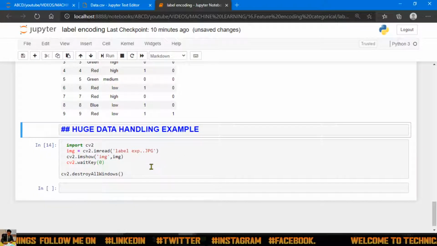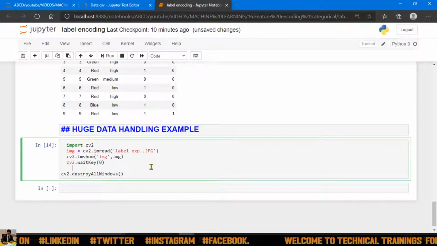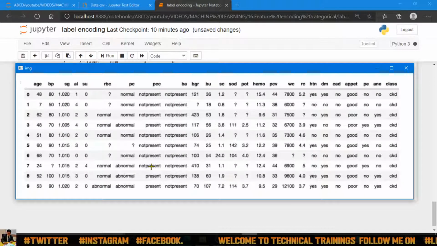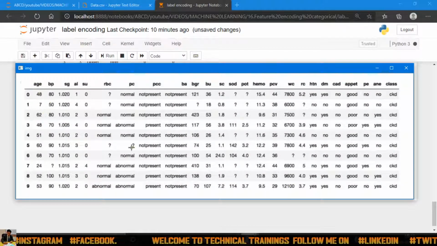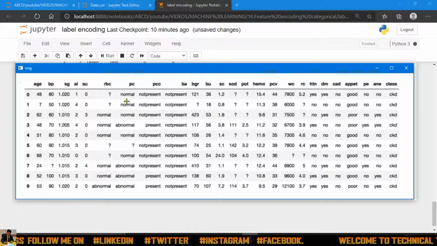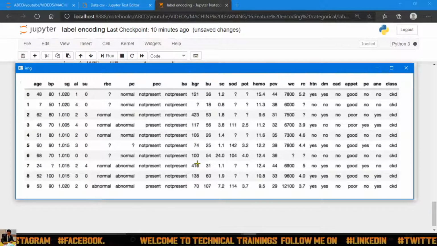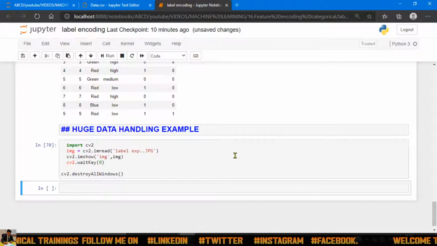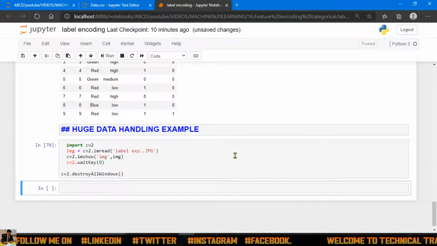Now for example, I will show you an image that contains a huge data set, and that is a very complex one. So guys, see, in this particular data set there are a lot of string format labels. We have to do a lot of work on this format. Some of the columns have numeric values, but some are like pc, pcc. So these columns must be converted into 0 and 1 format, that is label encoding, and then only you can perform your machine learning model. Hope you got the thing that I want to explain in this video.